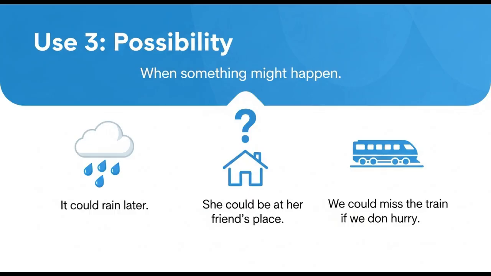Now, it's similar to using might or may, but when you use could, it's more tentative. It's more likely to happen. For example, I can say it might rain or it may rain later this evening. The meaning is the same, but could shows that it's more likely to rain. I hope you got it.